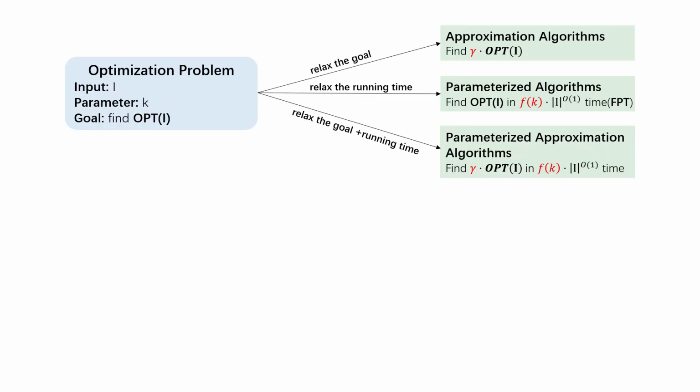Parameterized algorithms and approximation algorithms are two powerful approaches to dealing with hard problems. Approximation algorithms relax the goal, looking for solutions close to the optimal one. Parameterized algorithms relax the running time, allowing algorithms with running time upper bounded by f of k times polynomial of n. Such algorithms are called FPT algorithms. Parameterized approximation algorithm is the combination of these two methods.